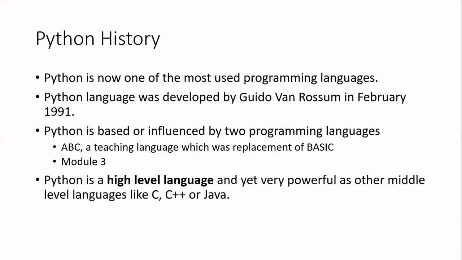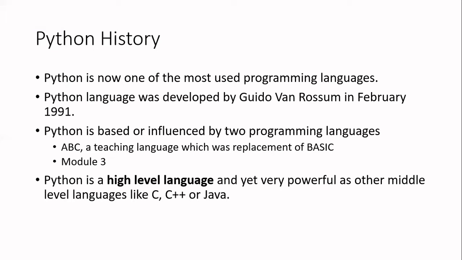And it is considered a high level language, and yet it is very powerful like other middle level languages like C, C++, Java. So when we say high level language, it is a language which is more user friendly, and it is written more or less like a sentence, and it is easy to learn. So these are a few features of a high level language.